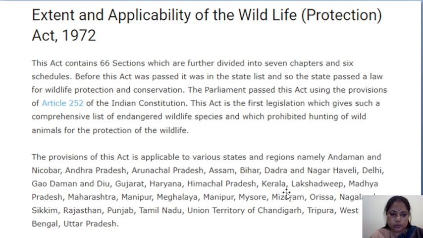Okay, so the provisions of this act are applicable to various states and regions, namely, as you know, our states and other regions or union territories like Andaman and Nicobar, Andhra Pradesh, Arunachal Pradesh, Assam, Bihar, Odisha, Mizoram, Manipur. So I am not naming all the states. You all know these things.